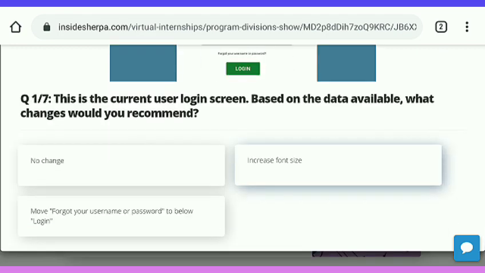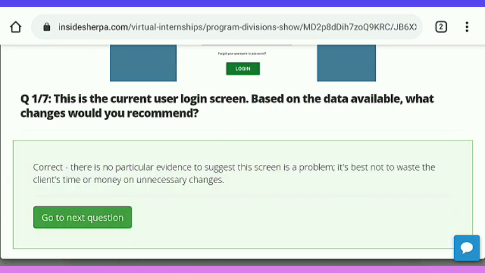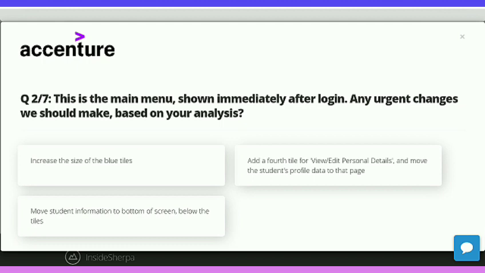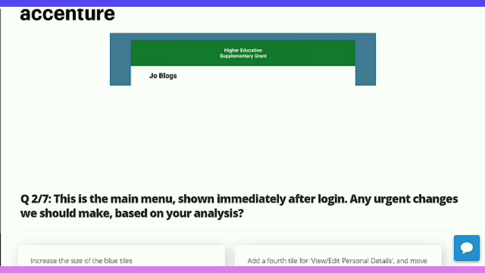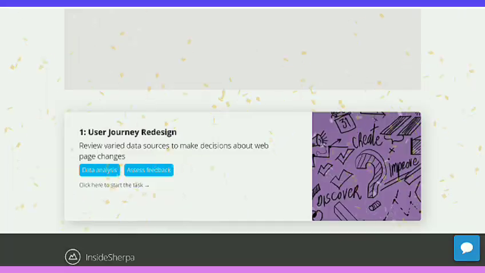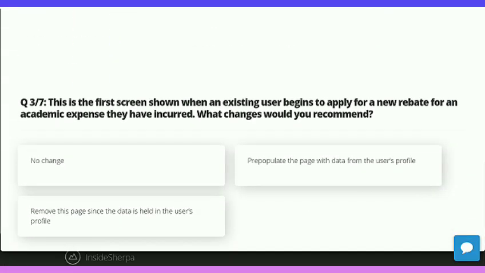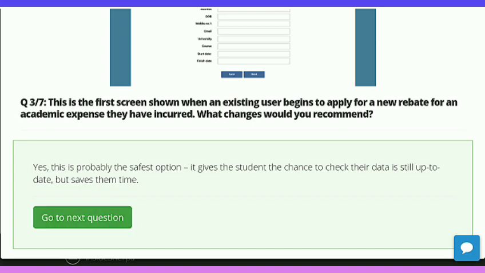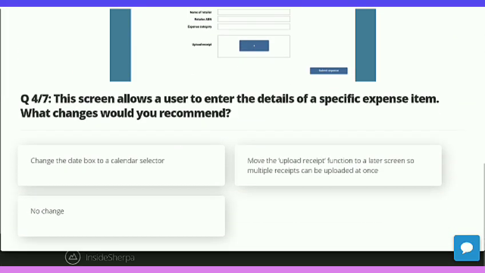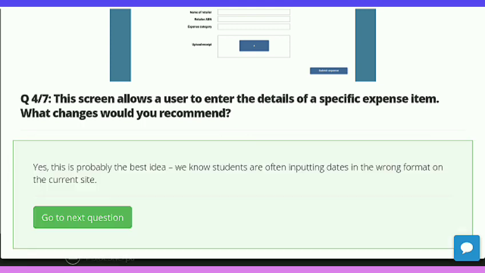For question number 1, the correct answer is the first one, no change. We move to the second one. Here is the second. The third one is correct for the second. For question number 3, option 2. Question number 4, the first option is correct.